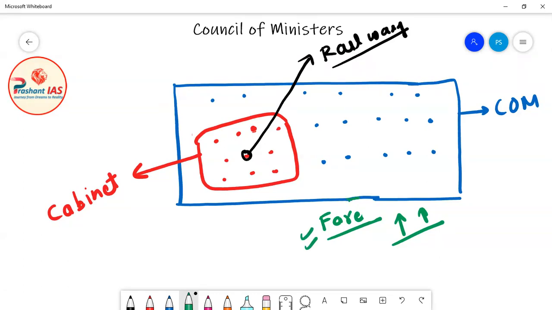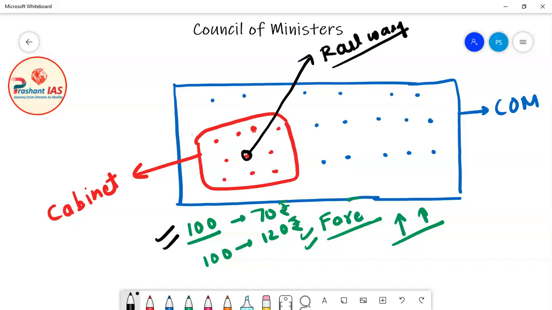For example, if earlier the fare for traveling 100 kilometers was 70 rupees, let's suppose the government now increased the fare to 120 rupees. It means if a person had to travel 100 kilometers by train earlier, he had to pay 70 rupees, but now he has to pay 120 rupees.